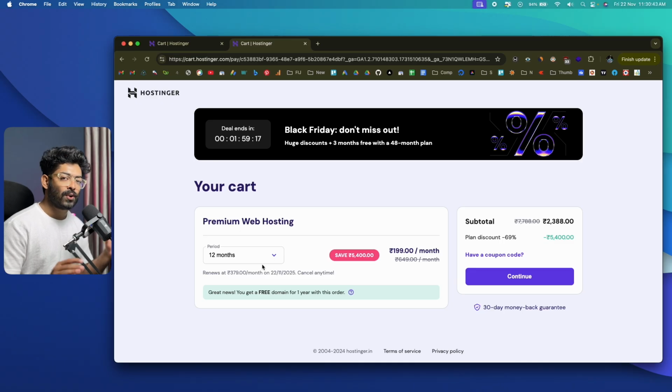And now here is an even cooler part. As you can see, the period we selected is 12 months and it costs around 199 rupees per month, and the subtotal came to around 2,388 rupees after the plan discount of 69%.